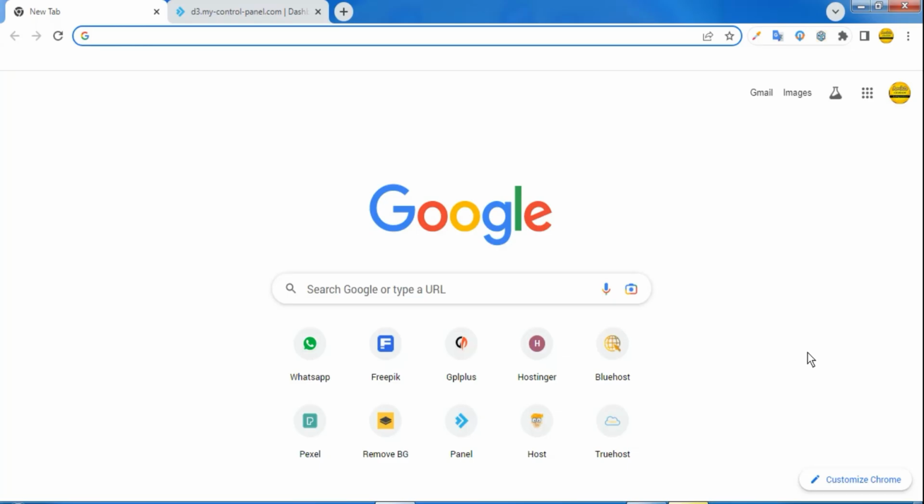So getting started, here I am on my browser, and that is majorly what you need to get started. We're going to be building our website very quick, and we're going to be making use of WordPress to build our website. Inside WordPress, I'm going to be integrating WooCommerce as well, and that's where you'll be uploading your product to showcase to your customer so that they can make a purchase.